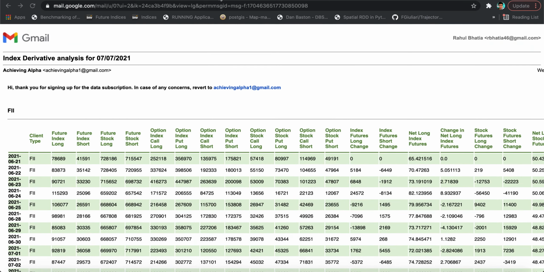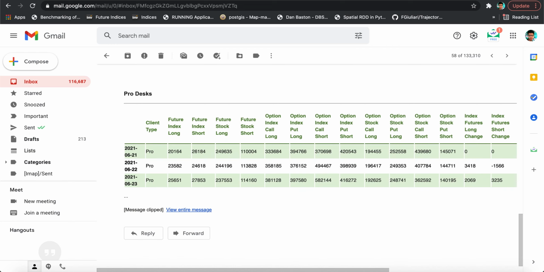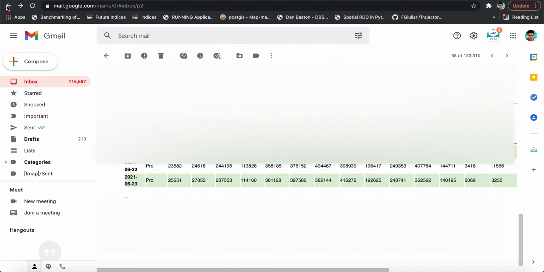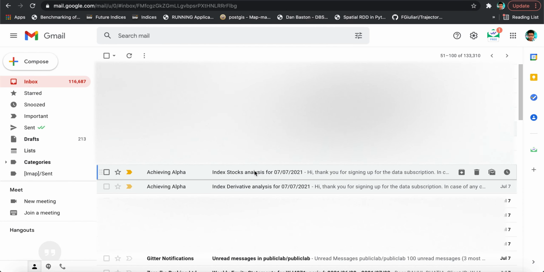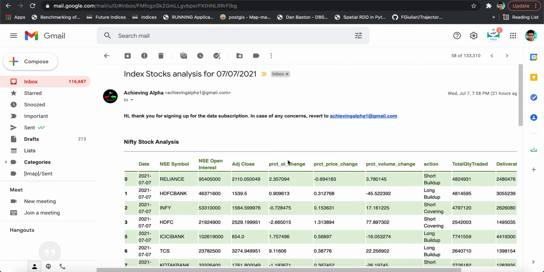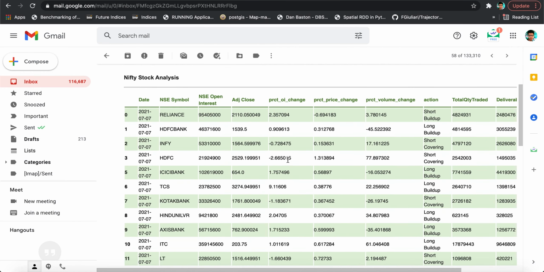Now let's talk about the stocks. So I will go to that stocks email and try to show you what I mean by that. So you will basically go here and you will check this particular stocks analysis. Now what's happening here is that you will have this particular email. So this will contain the stocks for the Nifty 50 and the Bank Nifty. So for Nifty, we analyze the top 20 stocks, which is roughly about 75% of Nifty.